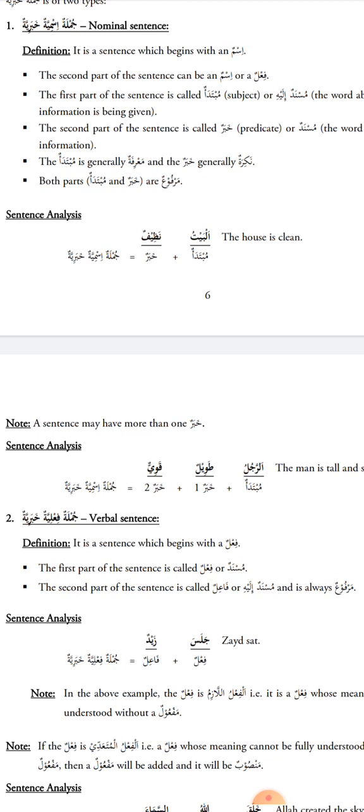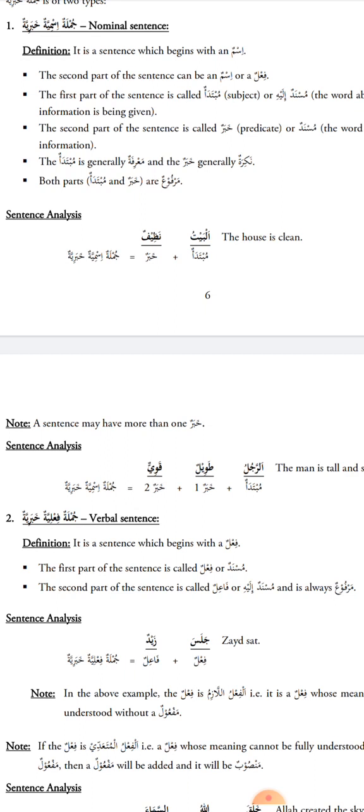Ar-rajulu tawilun, the man is tall. Ar-rajulu is the mubtada here, and I'm talking about a particular man. The listener knows who I am referring to, which man I am talking about. Alif lam gives the meaning of "the"; it makes the noun ma'rifah. Now I'm talking about a specific man.